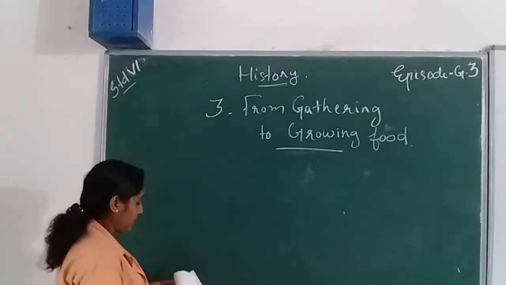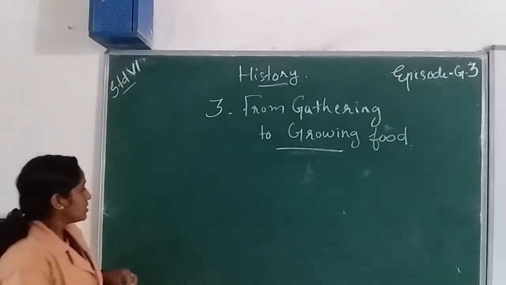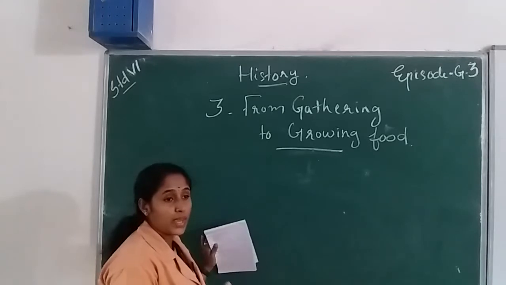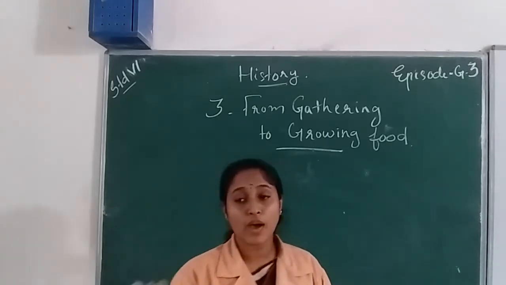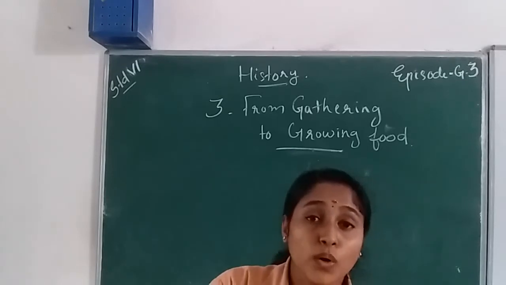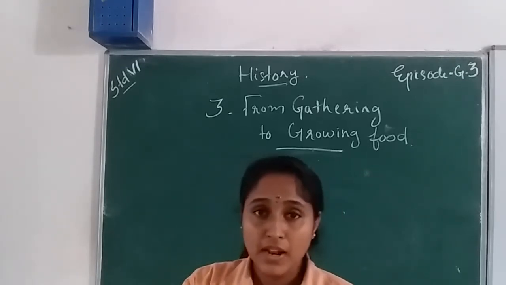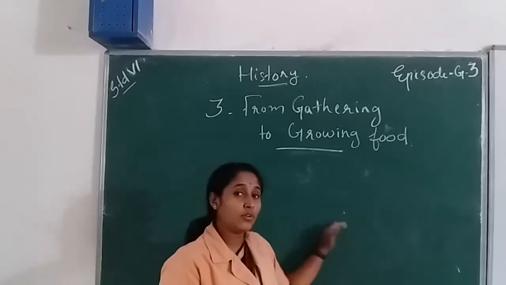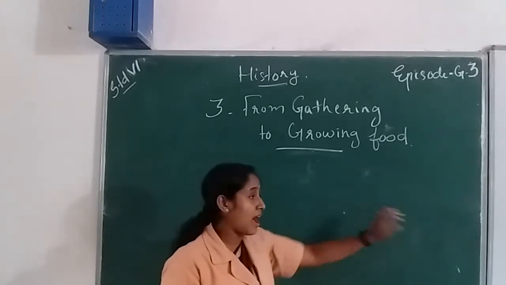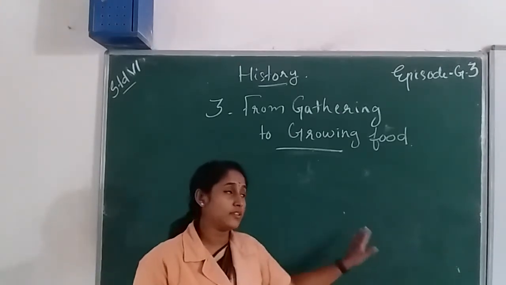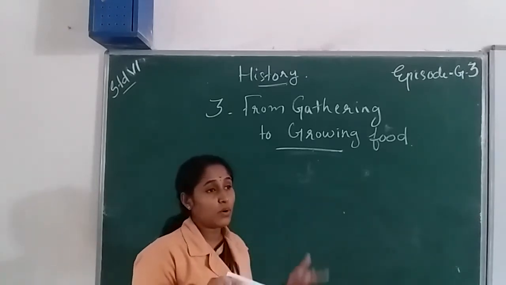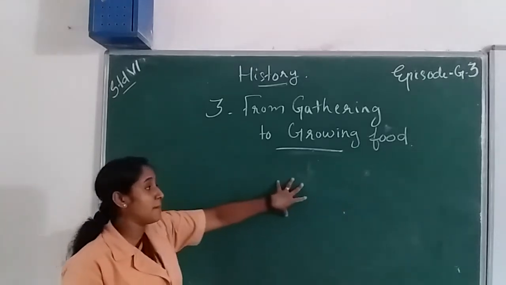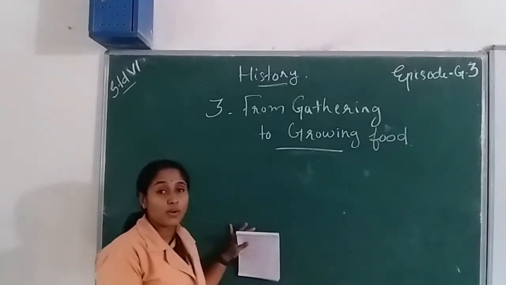Next, for the storage of crops and seeds, they wanted a place, right? If you have some seeds, you want to put them in a box or something like that. In that time, early humans wanted to store food for future uses, so they made pots. After that, they made several pots for storing food.